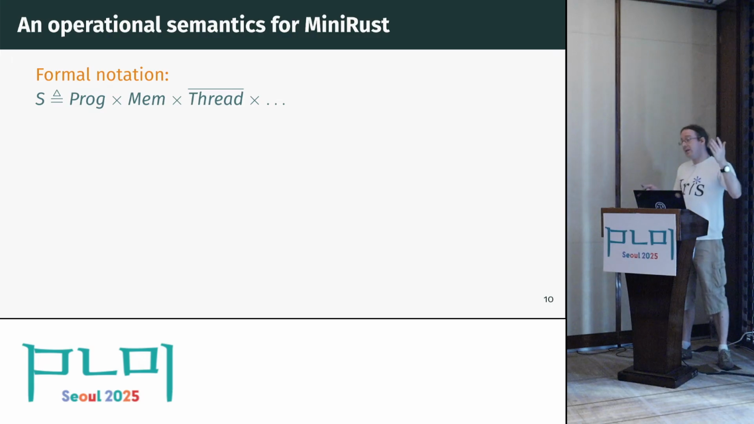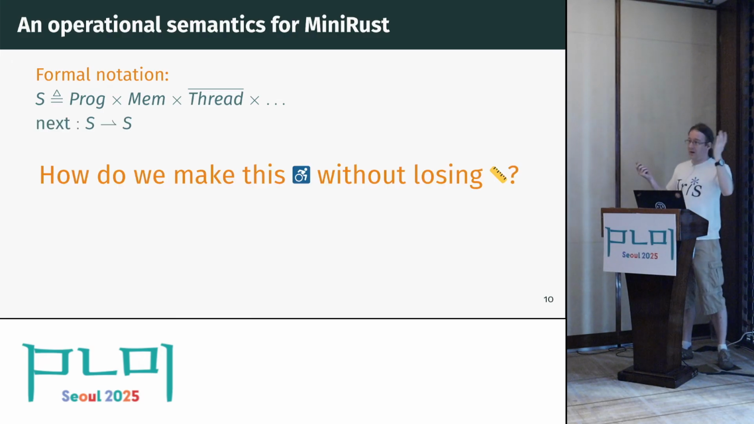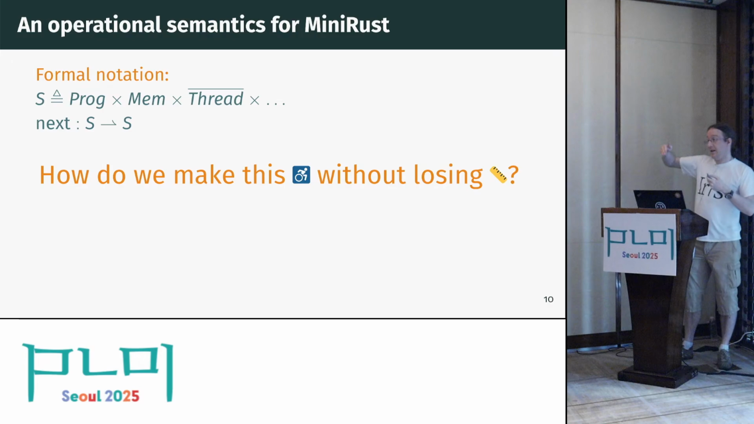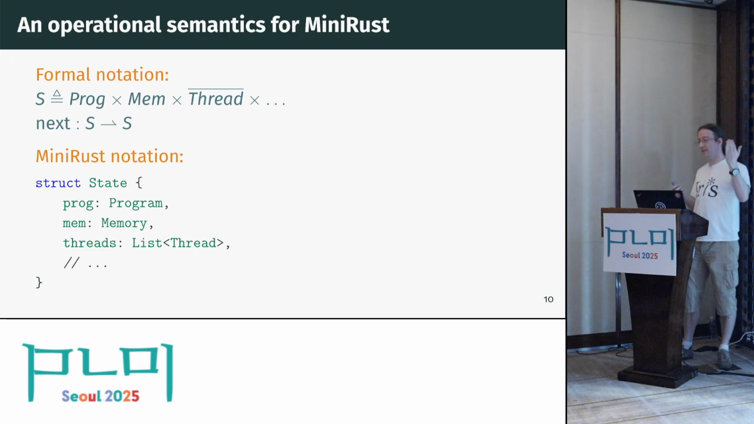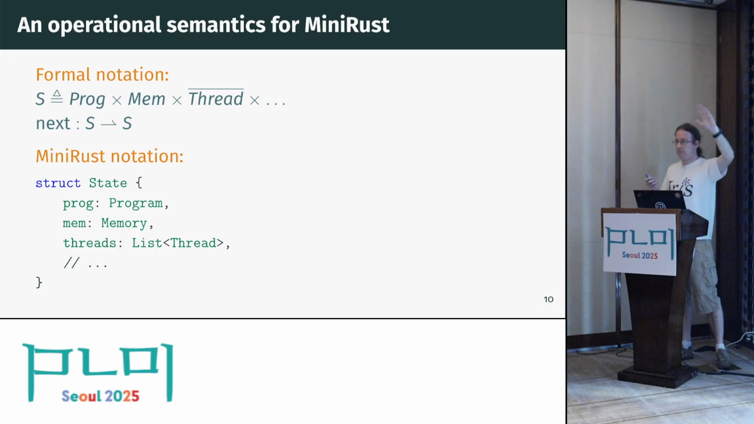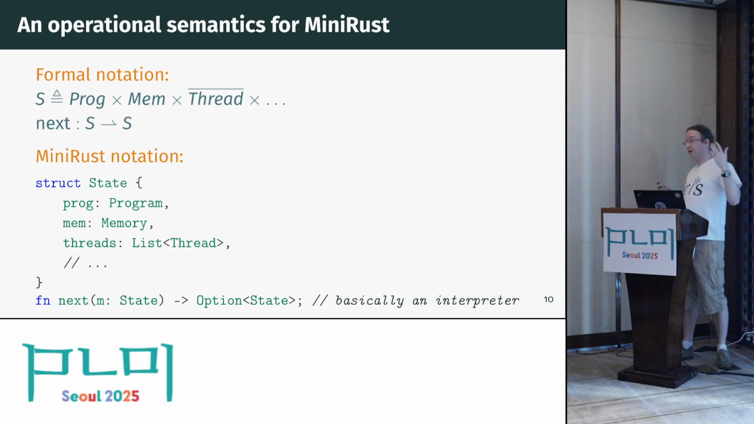So if we did this formally, we would maybe, for an operational semantics, describe some sort of state space. And then we would describe a function, or more likely a relation, but could be a function, that computes from one state what is the next state. And so we do the same thing again in terms of, for MiniRust, how do we make this more accessible? Well, we express it in Rust. So the state is just a data type, which has a bunch of fields for all of the components that are relevant for the abstract machine state. And then the next function is just a function which we write in actual Rust code.